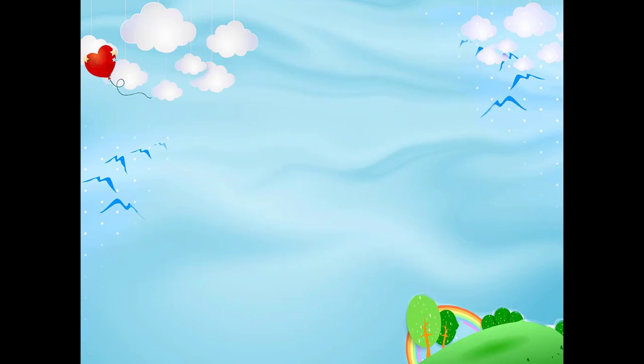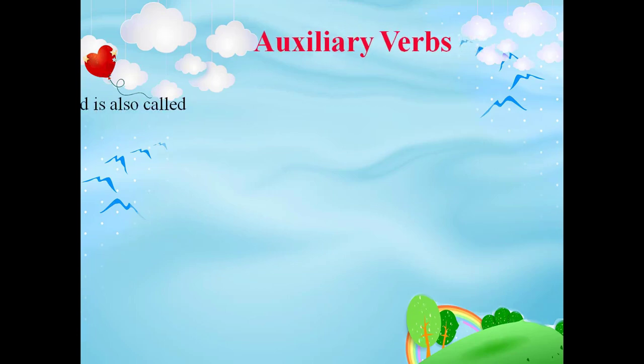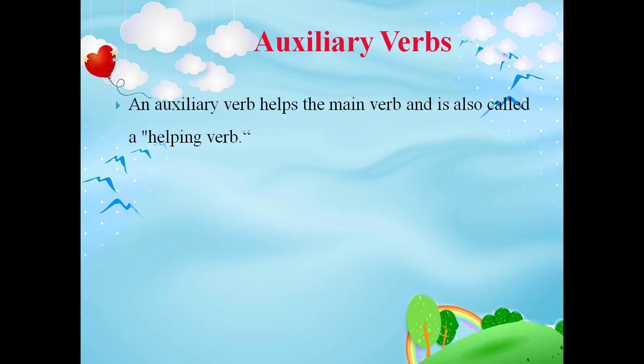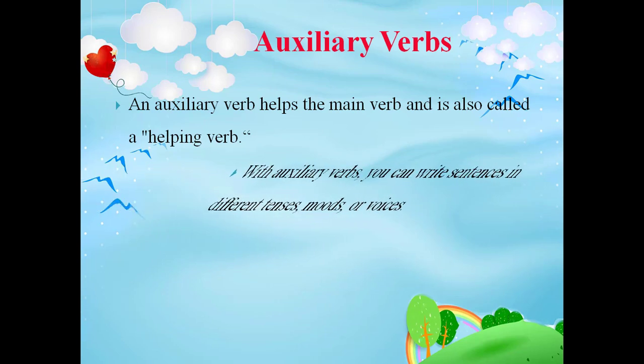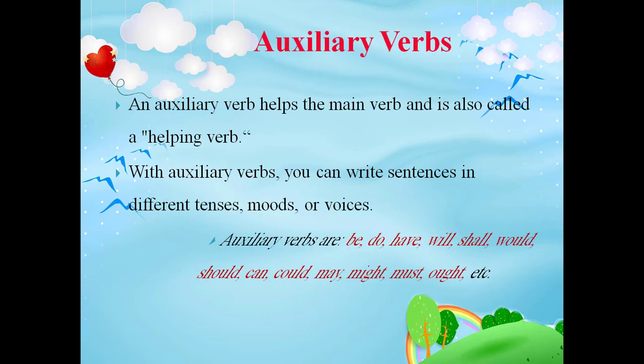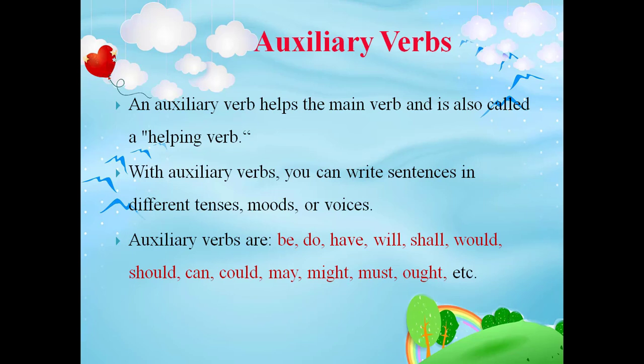Auxiliary verbs. Already we discussed auxiliary verbs are modifiers of main verbs and have several uses. An auxiliary verb helps the main verb and is also called a helping verb. With the help of auxiliary verbs, you can write sentences in different tenses, moods or voices. Auxiliary verbs are be, do, have, will, shall, would, should, can, could, may, might, must, ought and so on.